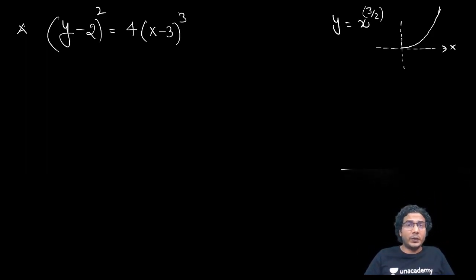Whenever it is the graph of y is equal to x raised to n when n is greater than 1, the graph might be on the left side of the y-axis also, depending on whether those points are in the domain. Because that is not the case here, I'm not discussing it, because the domain of x raised to 3 by 2 is only positive real numbers. So this is the base graph which you need to use to plot this graph.